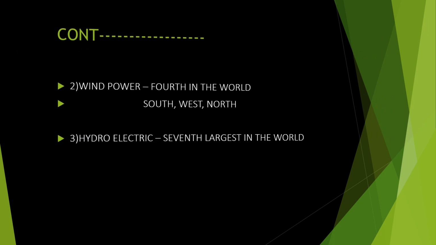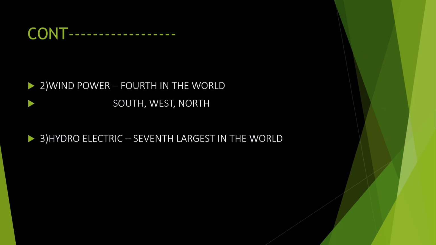Next is wind power. We are fourth in wind power. In the southwest and north areas, we are using wind power for producing electricity and all. At the world level, we are in the fourth position. Next is hydroelectric. We have the seventh largest production of hydroelectric power in the world. Here we are using tidal waves, and you might have heard about the water in reservoirs being used for the production of electricity. All these are part of it.